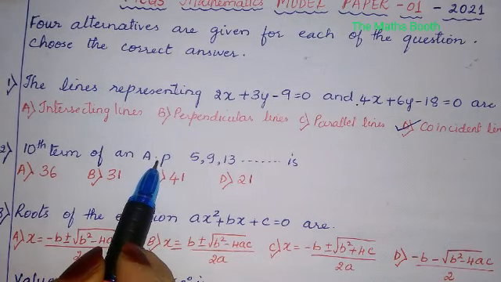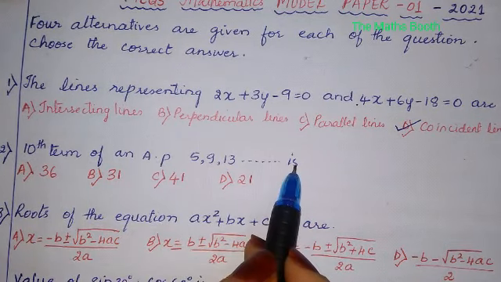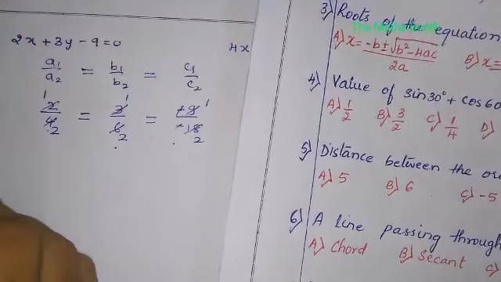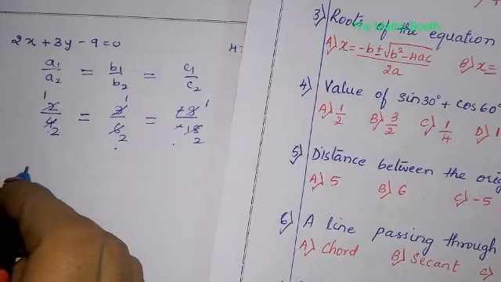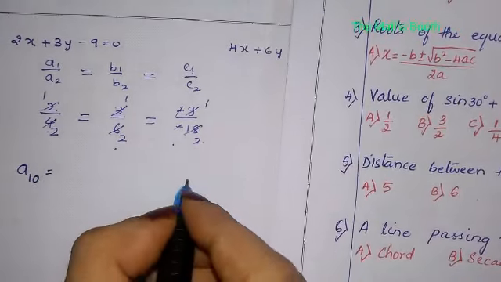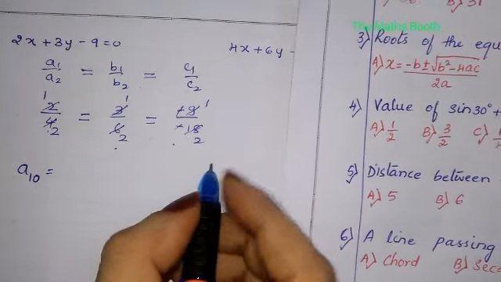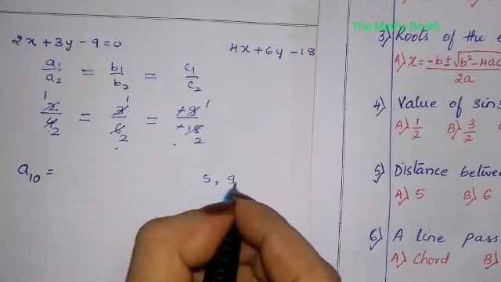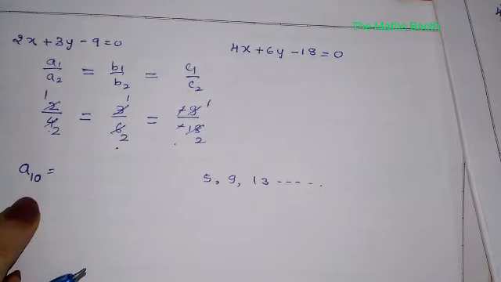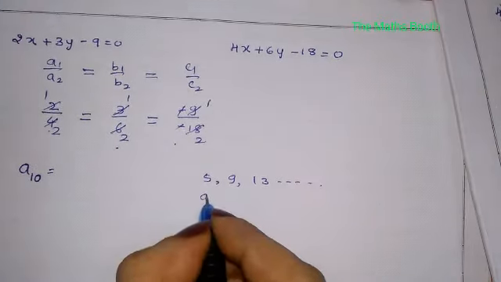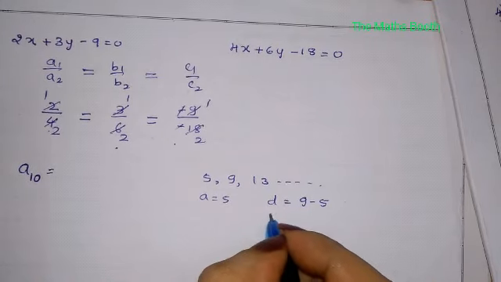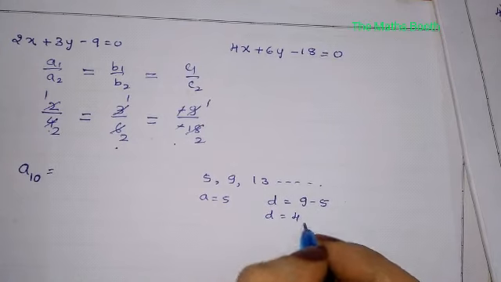The 10th term of an AP 5, 9, 13 is what? You have to find A10 from this AP: 5, 9, 13. You have to be very quick. A is equal to 5. D is equal to 9 minus 5, that is D is equal to 4.